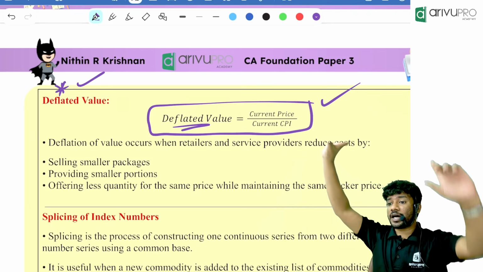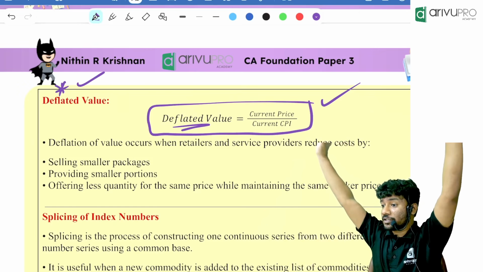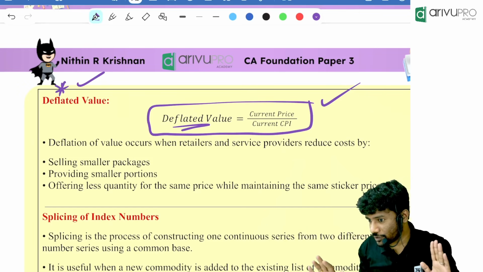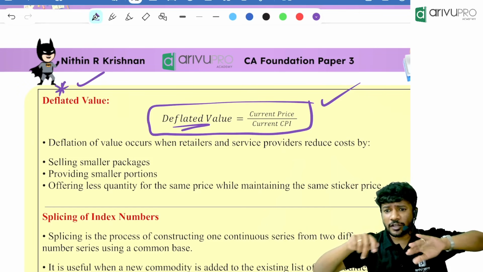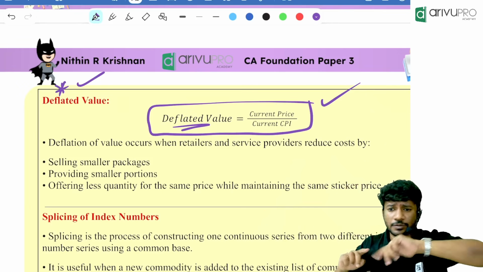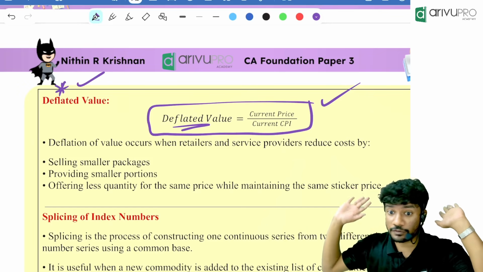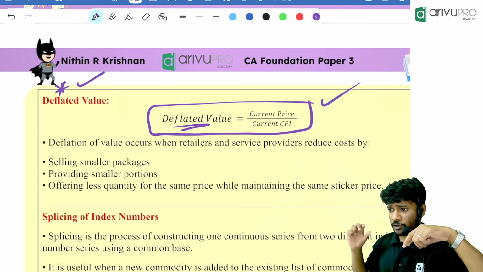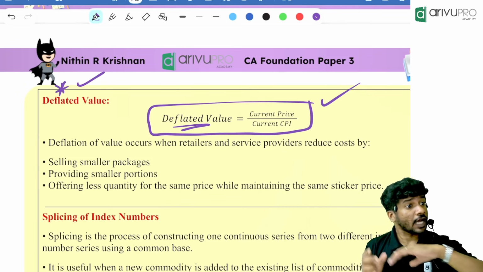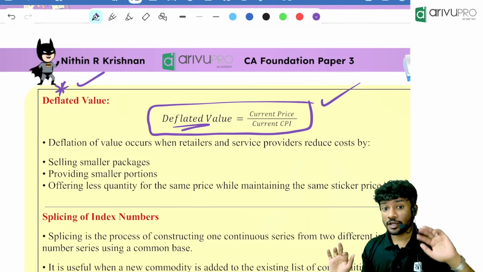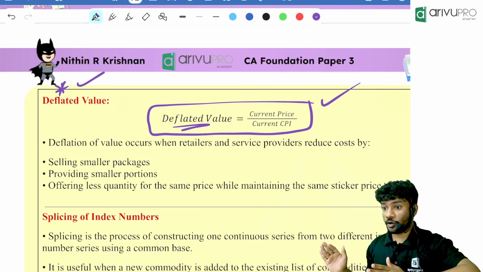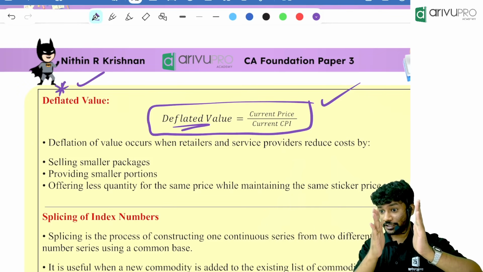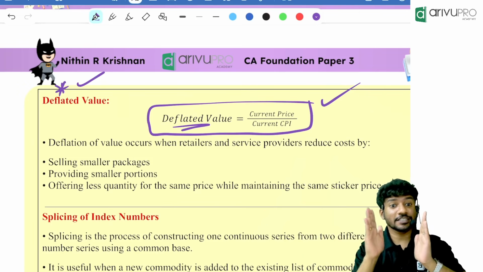I will tell you what this deflated value is with an example. I was telling about Parle-G, right? When I was young, the same girl with a smile was there on the cover. But I was getting something like 500 grams for 5 rupees. That was my memory of it. Now, have you seen a Parle-G now? For 5 rupees, you will get this much. Take your examples, whichever you have seen. You remember this bourbon biscuit long back, for 10 rupees it was this much. Now it is this much. Did they change the price? No. They changed the quantity? Yes.